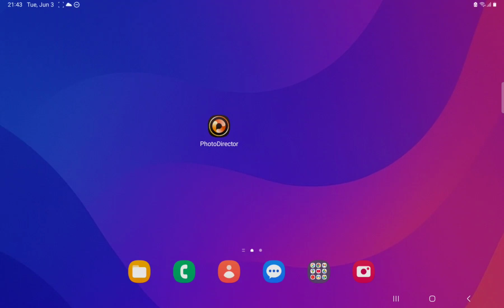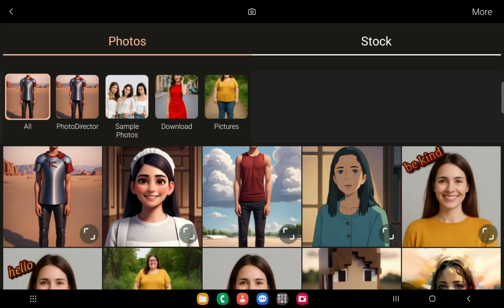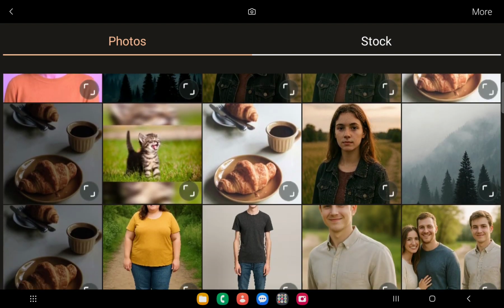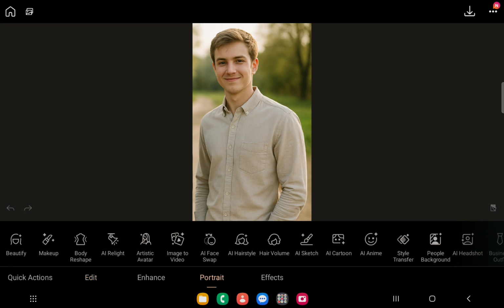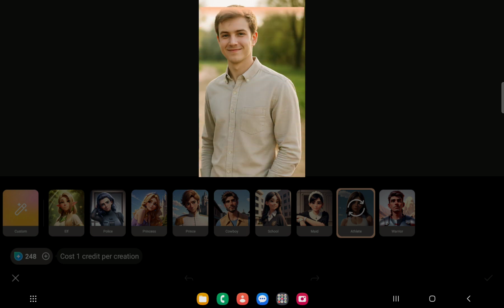Would you like to become an athlete without going to the gym? I will show you how to edit your image using PhotoDirector AI. Go to the app, tap Edit, choose the image you would like to work with, and then choose Portrait and AI Cartoon. Here you can find Athlete. Click on it, and wait a few seconds while AI is doing magic.